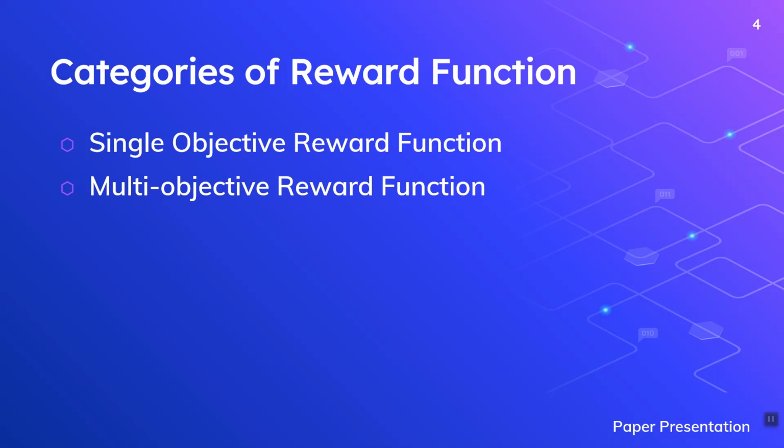The reward function can be categorized into two: the single objective reward function and the multi-objective reward function. In single objective reward function, one single parameter is used to design the reward function. On the other hand, multiple parameters are used to design the multi-objective reward function. The multi-objective reward function is expected to perform better than the single objective reward function, as it optimizes multiple parameters at a single time.